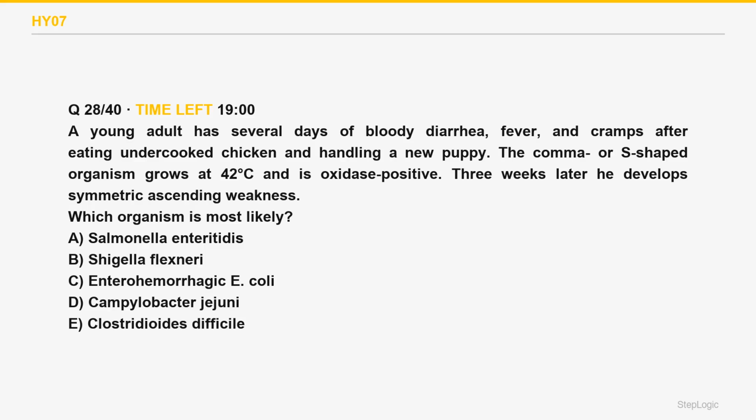Which organism is most likely? A young adult has several days of bloody diarrhea, fever, and cramps after eating undercooked chicken and handling a new puppy. The comma or S-shaped organism grows at 42 degrees C and is oxidase positive. Three weeks later, he develops symmetric ascending weakness. Read the command, identify the organism. Bloody diarrhea from a 42 degrees C, oxidase-positive comma-shaped bug that precedes ascending paralysis is Campylobacter.